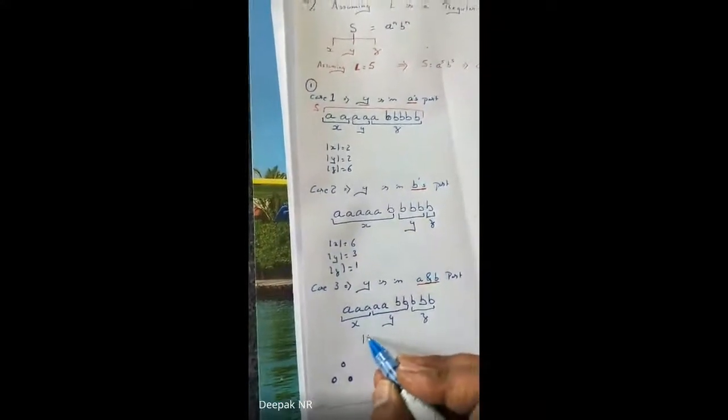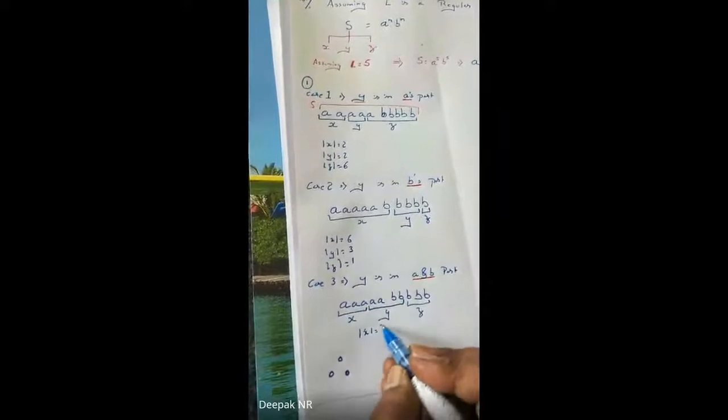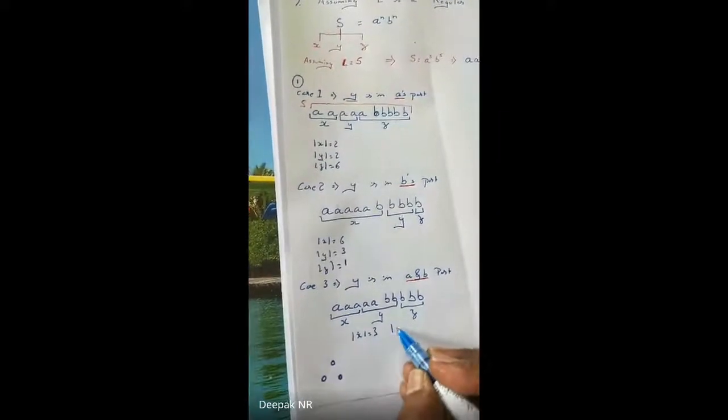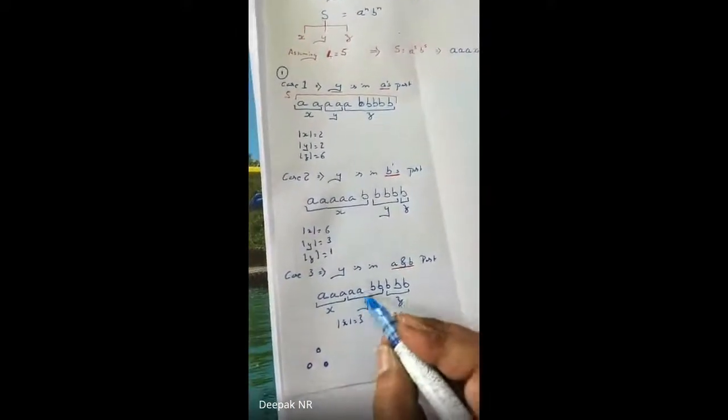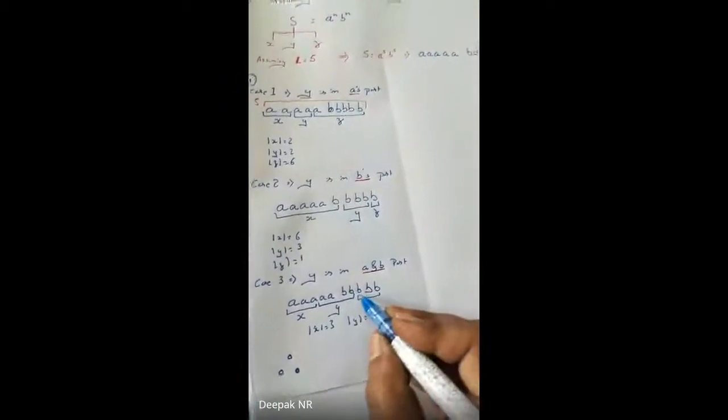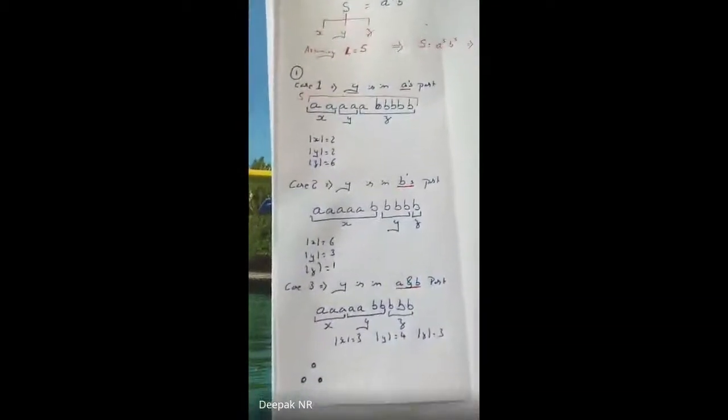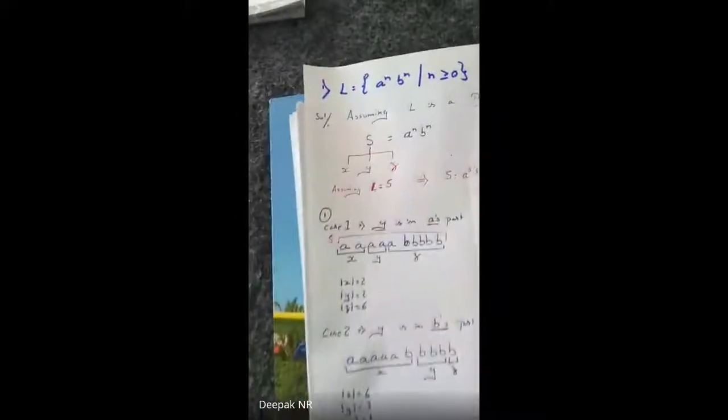Now, the length of X is equal to 3. The length of Y is equal to 1, 2, 3, 4, so 4. The length of Z is equal to 1, 2, 3. I hope everyone is clear till now. Clear? Okay. Now, this is the case I have taken. For this case, I have to prove the given language is not regular.